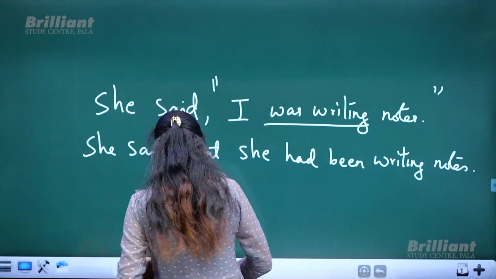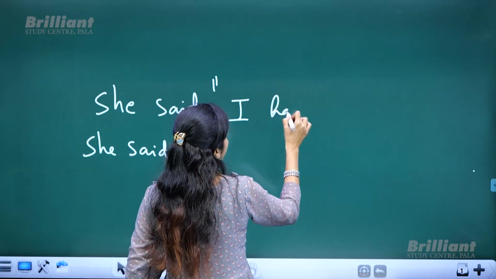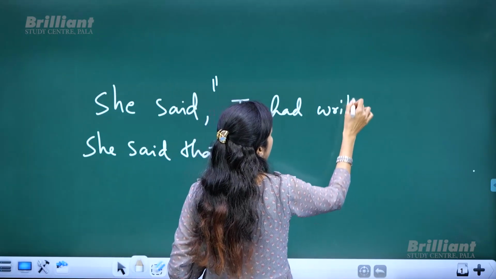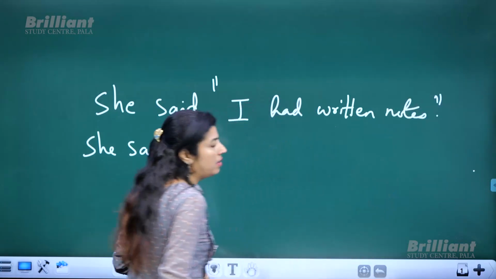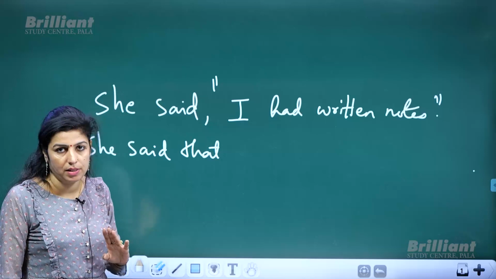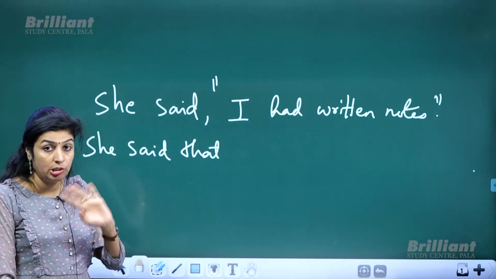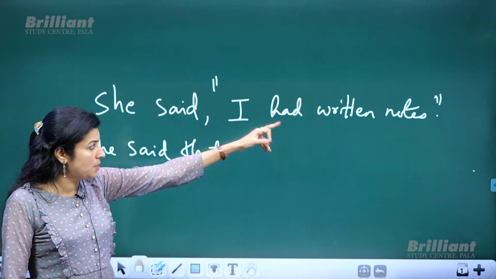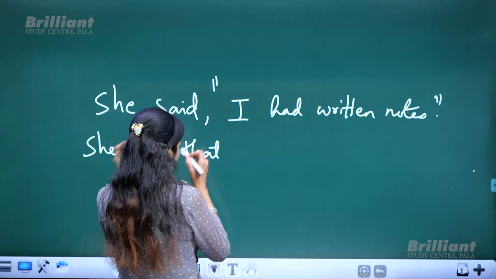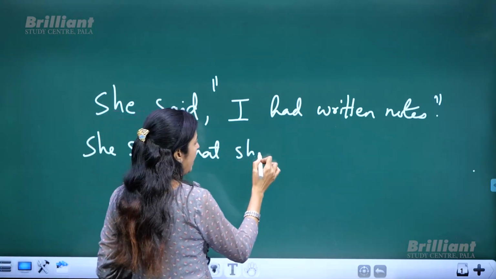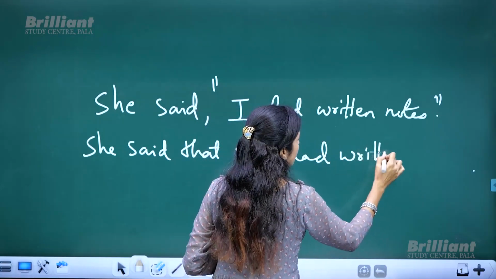That means, again with the same sample, "I had written notes." This is past perfect. And according to the rules that we have discussed, there is no change. There should not be any change when you convert past perfect to indirect speech. So what should be the answer? How will you change it? She said that she had written notes.